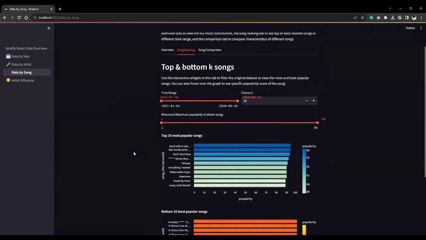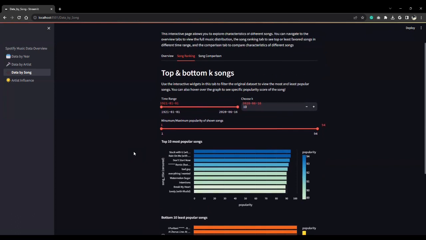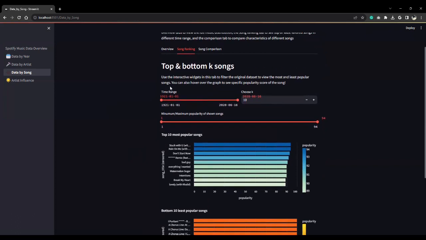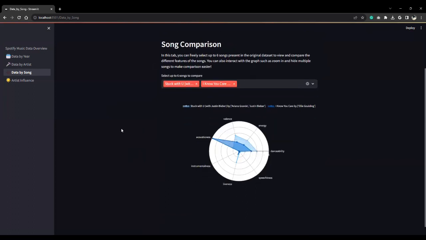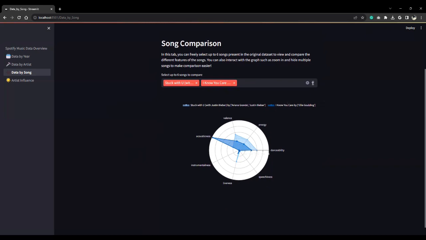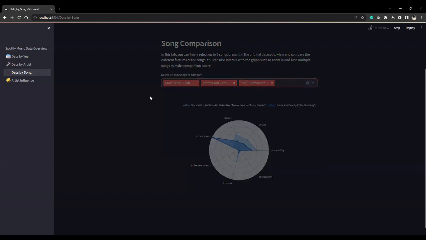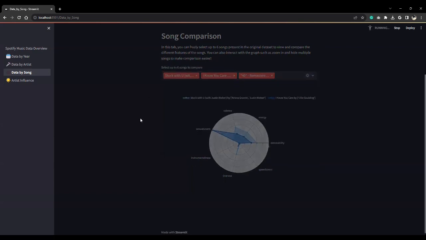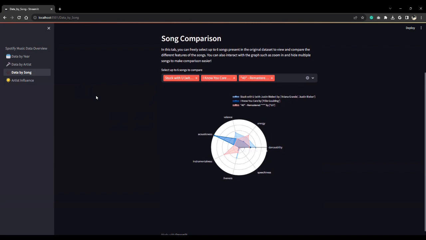From 2000 onward, unpopular songs were released at similar times as popular songs. So what's the difference between popular and unpopular songs? In tab 3, we can choose up to 6 songs and compare them in detail. Here you can see how I Know You Care scores lower than Stuck With You in almost every other aspect except acousticness. This song only has a popularity of 2, while Stuck With You has the highest popularity in the dataset, 94. You can also choose other songs to compare and see if there is a consistent pattern in song characteristics of popular and unpopular songs.